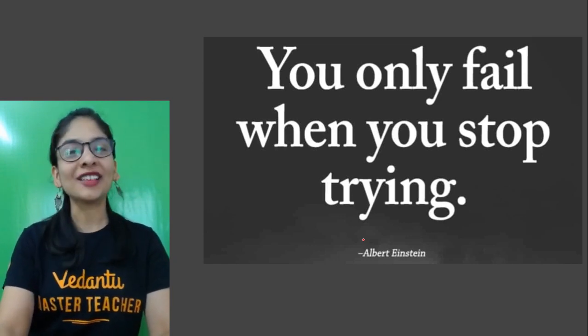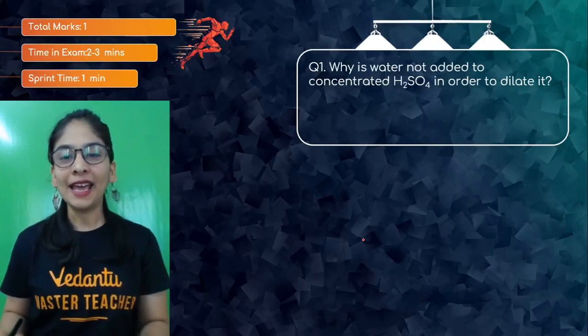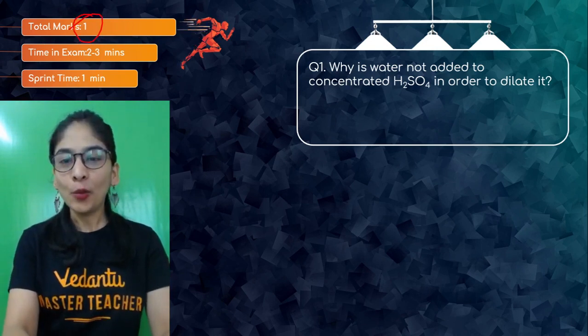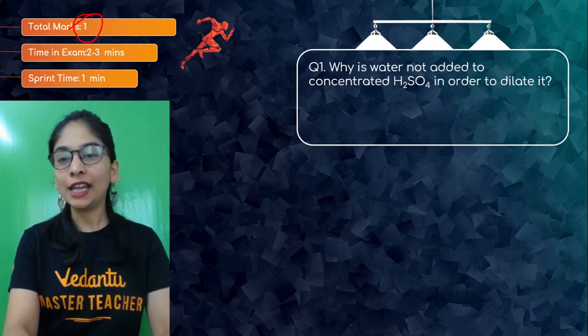So with this positive energy, let's start with the very first question right now, and that is question number 1 for 1 mark. The question is, why is water not added to concentrated sulfuric acid in order to dilute it?